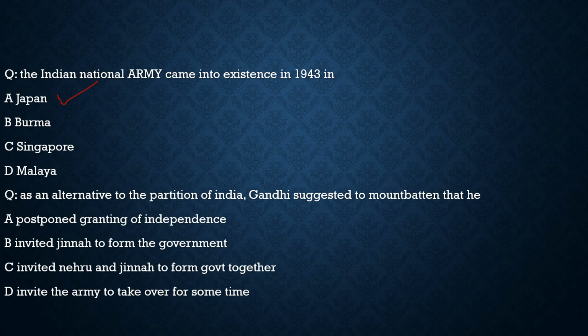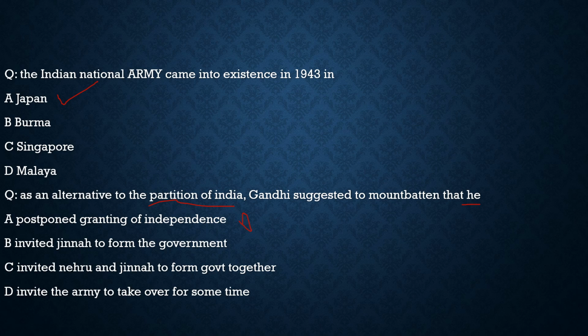Now coming to the last question of today's discussion, it is about Mahatma Gandhi's suggestion to Mountbatten before independence. Let us see what the question says. As an alternative to the partition of India, Gandhi suggested to Mountbatten that he postpone granting of independence, totally absurd.